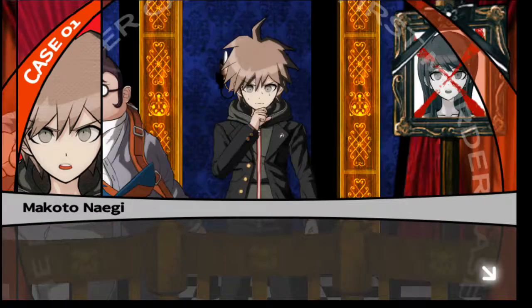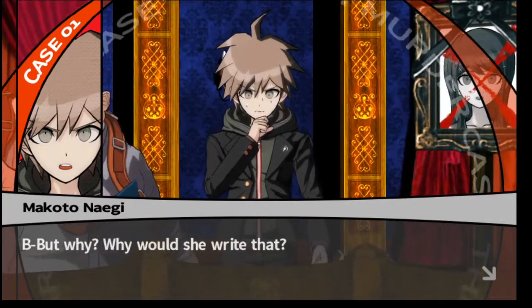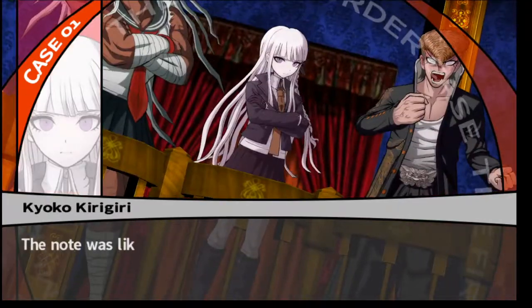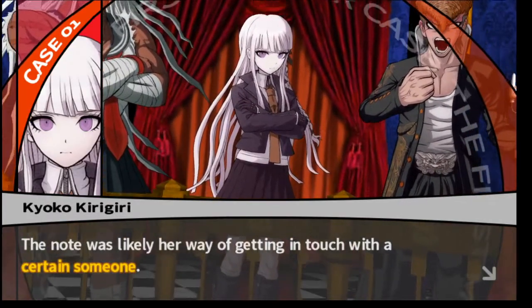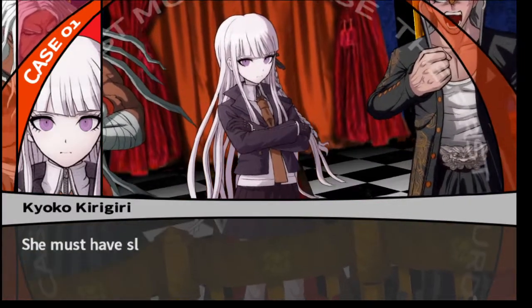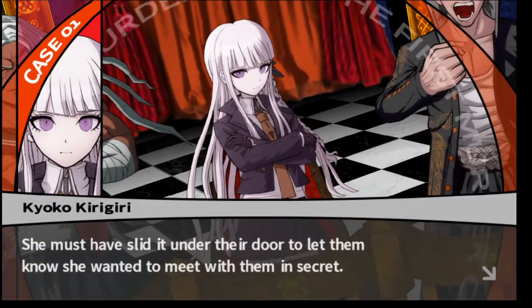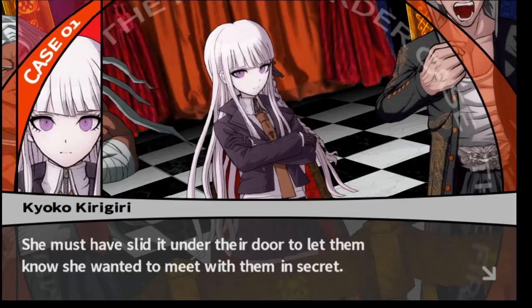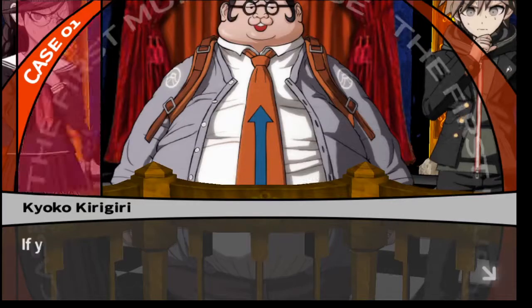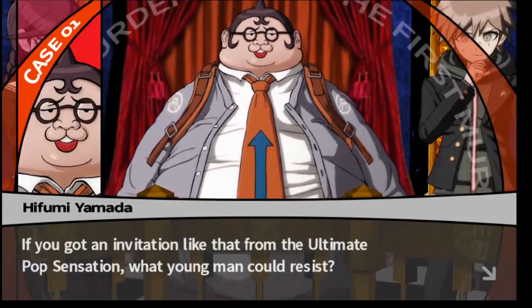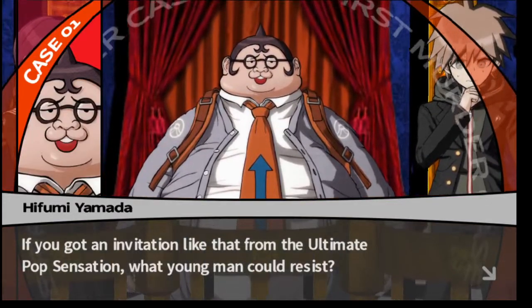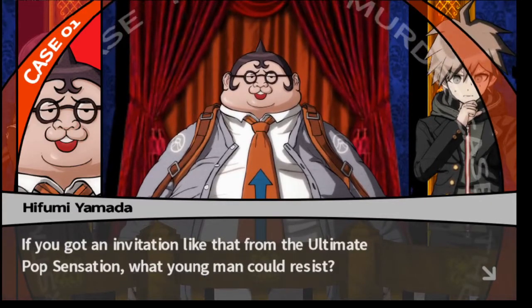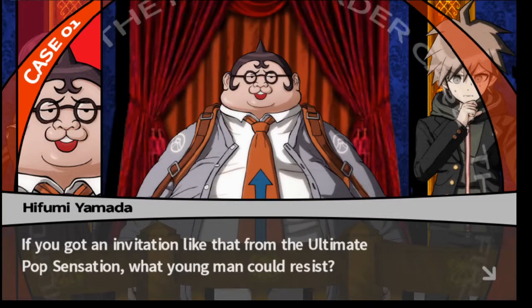Sayaka wrote it? But why? Why would she write that? The note was likely her way of getting in touch with a certain someone. She must have slid it under their door to let them know she wanted to meet with them in secret. But why would the notepad wind up back in her room? Yeah, but that was in Makoto's room. Oh, interesting. If you got an invitation like that from the ultimate pop sensation, what young man could resist? There's a reason you didn't get one of those, Hifumi.